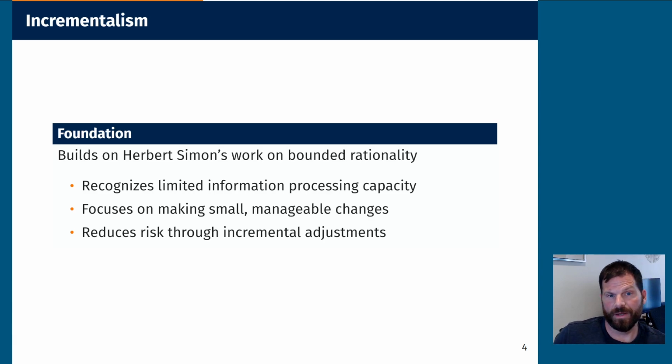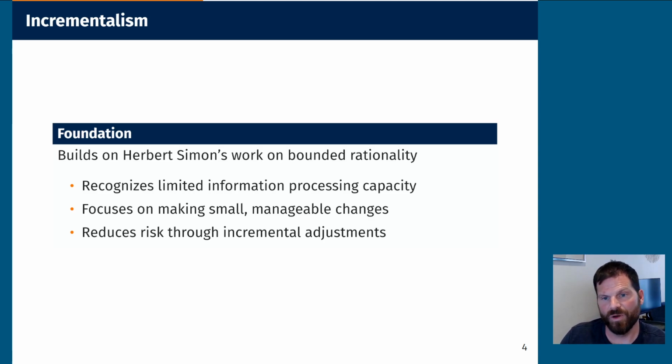Building off of this bounded rationality approach is incrementalism. Herbert Simon wrote this paper on bounded rationality and said that, okay, the economic models are fine, but we need to recognize that they are imperfect. Building off of that idea means that we have limited processing capacity. We need to make some sort of progress in given areas.